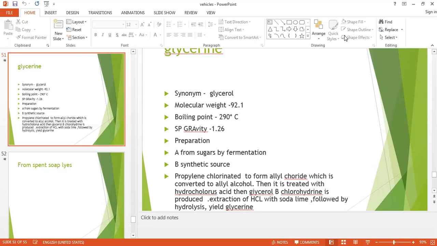Glycerin is the best application for rough skin or cracked skin or any type of skin disease. It will give softness and provide moisture. It is used for mouth ulcers or ulcers on the tongue. It is also useful for ear pain, where if pus is gathered in the ear, it is an excellent solvent